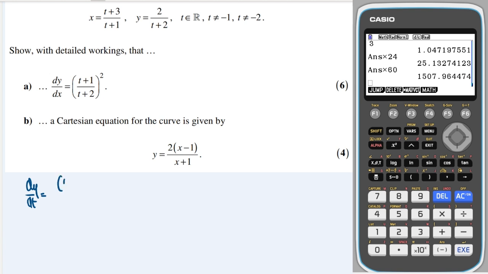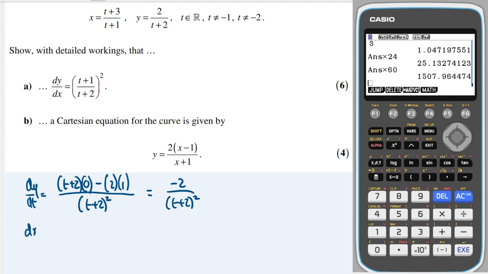So we always start with v, which is the denominator, multiplied by the derivative of the numerator, which is 0, minus u, which is the numerator, multiplied by the derivative of the denominator, which is just 1. And that's all over v squared, so the denominator squared. Okay, great. That gives me just minus 2 on top, over t plus 2, all squared.